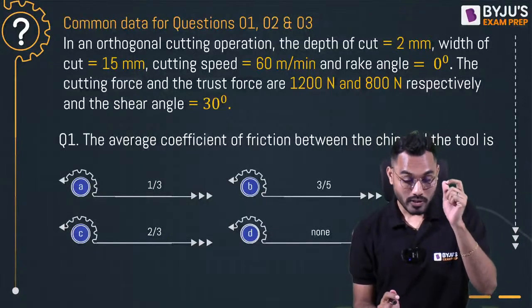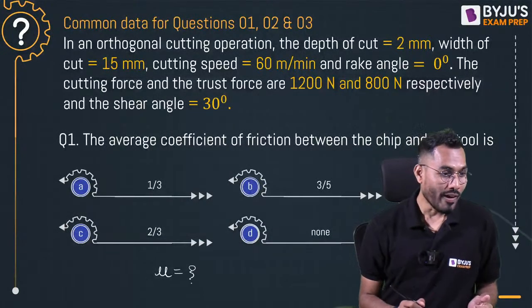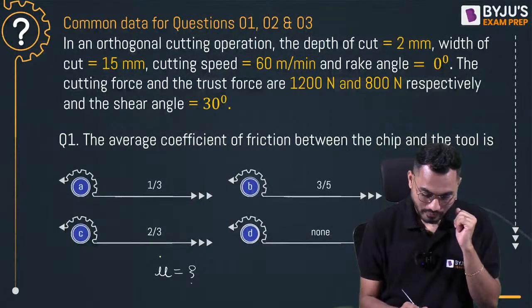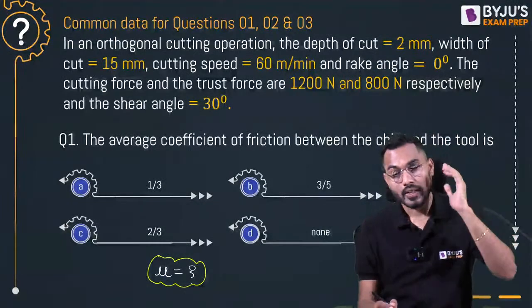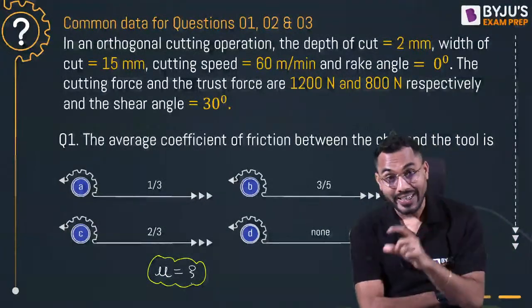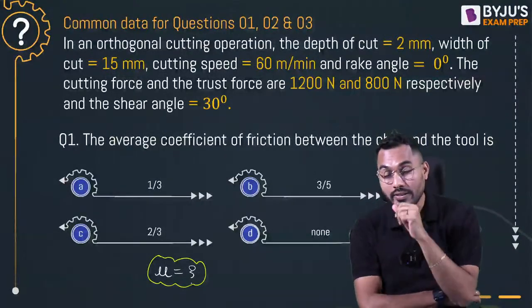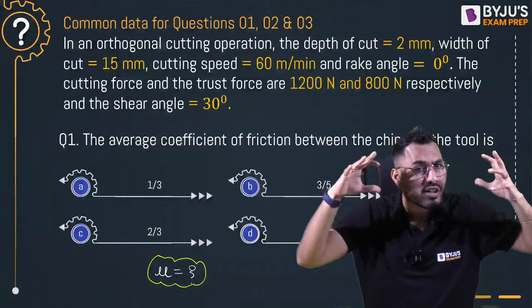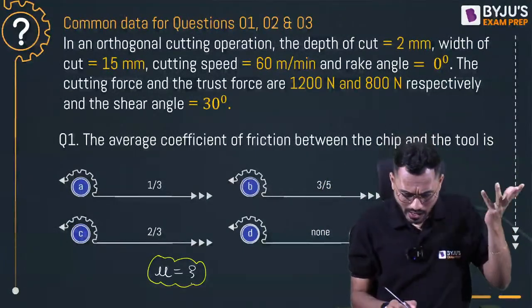The average coefficient of friction, that means the mu value we have to calculate. You have to segregate the data, then understand what exactly data is given, and based on that we have to revise. Whenever we are interested to calculate the coefficient of friction mu value, that means the friction angle beta has to be calculated. I know that simple story.